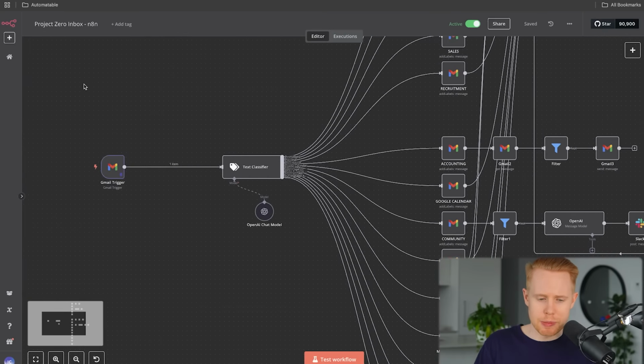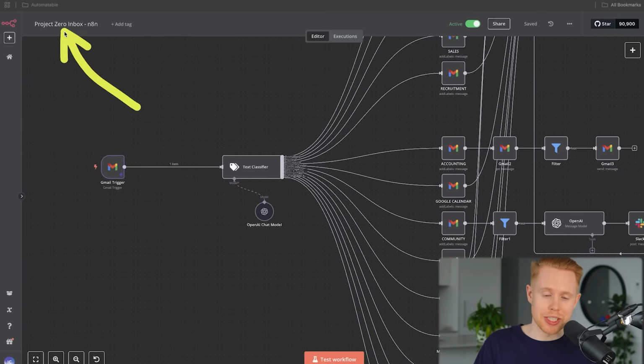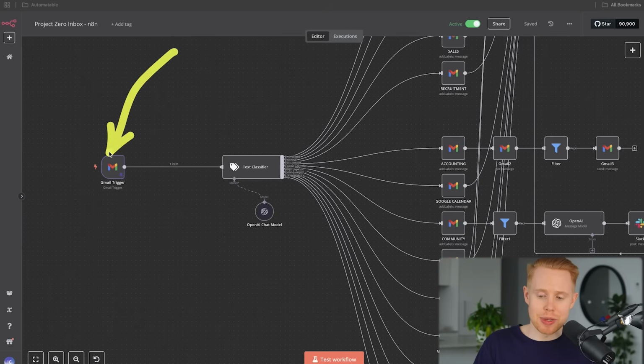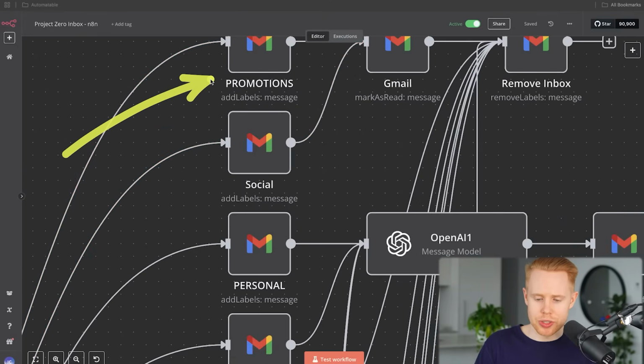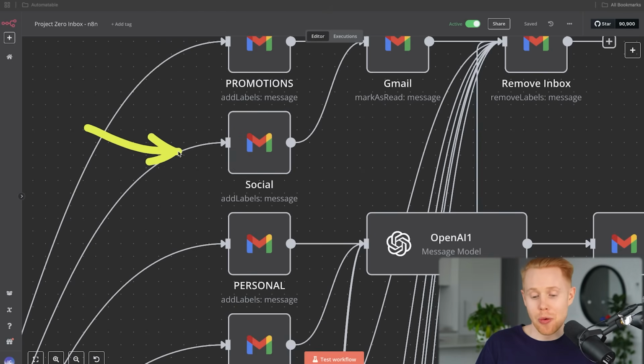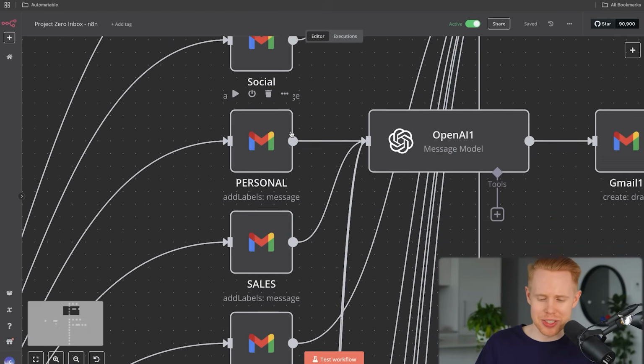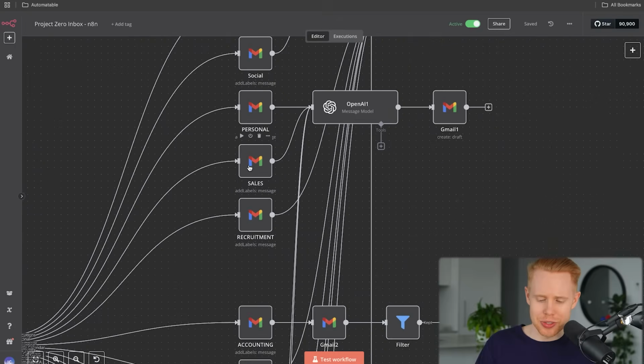The next one is my project zero inbox workflow, where essentially when emails come in, this AI agent classifies the text into a category. For instance, it classifies it into promotional emails, like those emails you get on your birthday saying, hey, happy birthday, spend $100 on my stuff because this is a birthday gift to you where I'm going to give you 2 cents off. Or social emails, where you get 10 billion messages from Facebook saying this person liked your photo or whatever, and you immediately want to disable because it's so annoying. Or personal or sales or recruitment, all this kind of stuff.